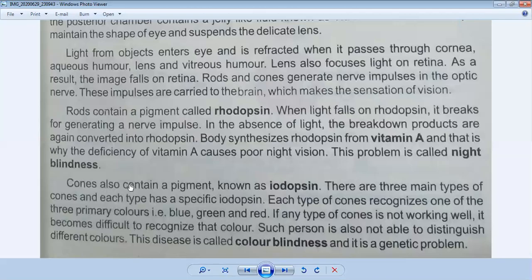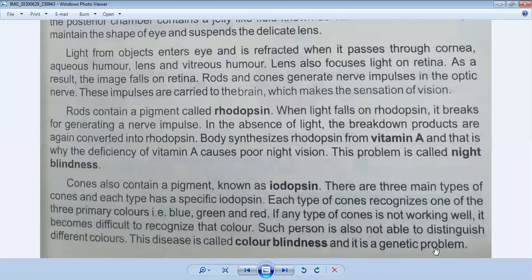So who is responsible? Cones are responsible, because cones consist of a pigment called iodopsin, and each color has a different iodopsin. Blue has a different one, green has a different one, and red is different. If any one type of iodopsin doesn't work properly inside a person's body, that person can be affected by color blindness, and it is a genetic problem.